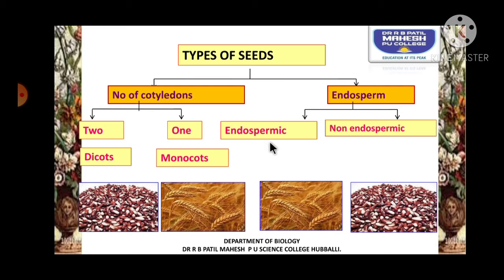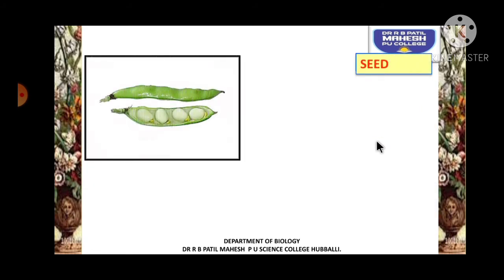Endosperm is a nutritive layer for the developing embryo. If part of the endosperm is remaining, then it is called endospermic. If the endosperm is consumed by the developing embryo, then it is called what? Non-endospermic. Most of the dicot seeds become what? Non-endospermic seeds.